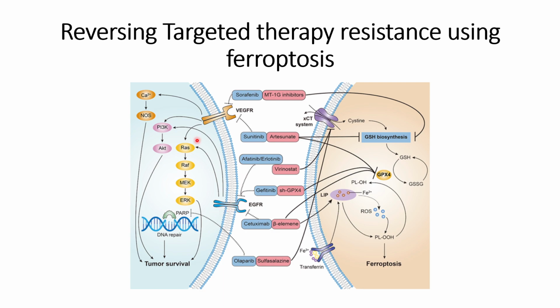These receptors will not be inhibited by these inhibitors, and they will trigger pathways such as the RAS pathway, which will lead to RAF, then MEK, then ERK, and then to epigenetic changes, and that will cause tumor survival. Along with these epigenetic changes, it will also help in DNA repair.